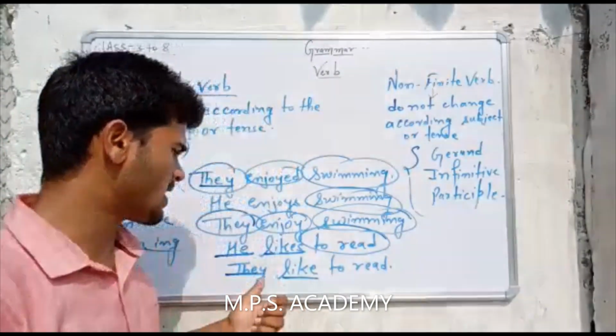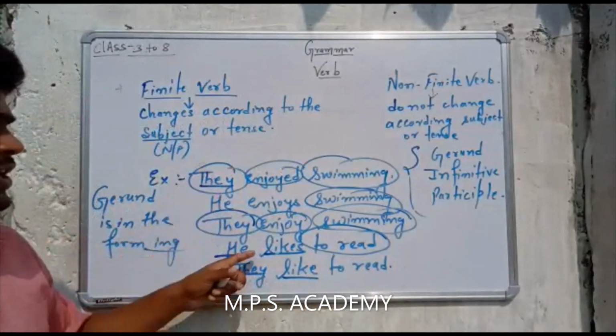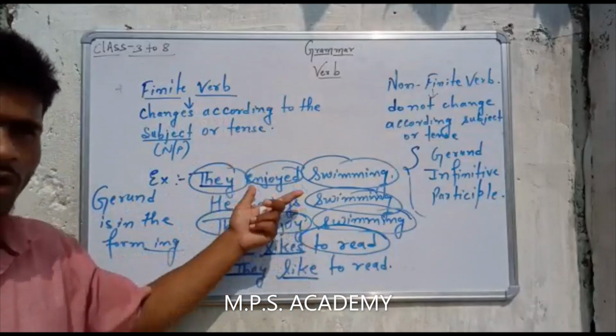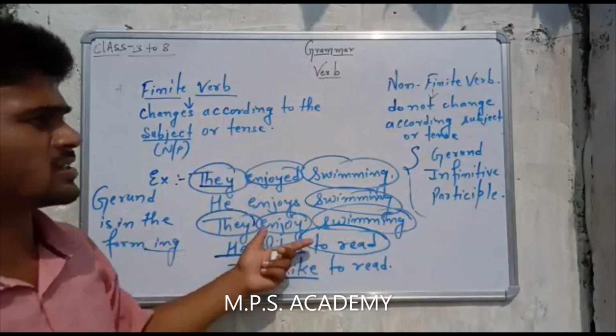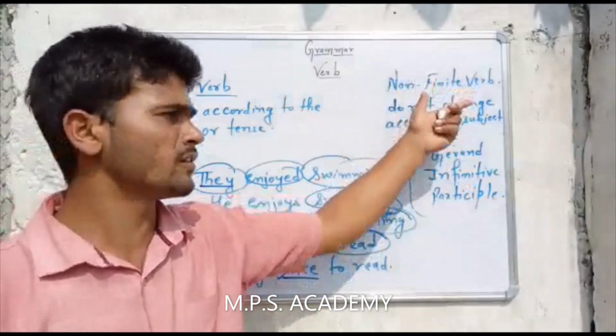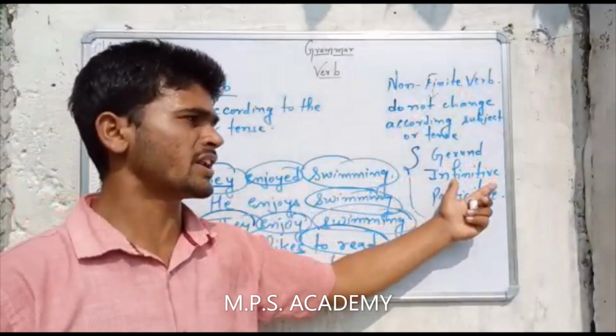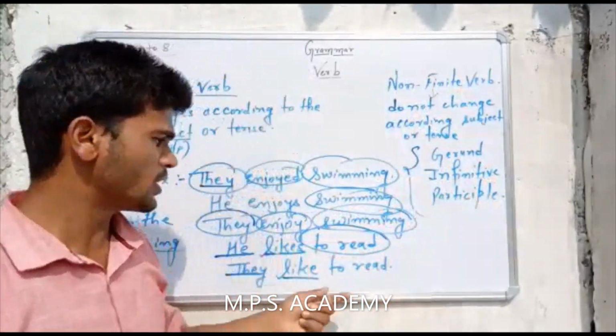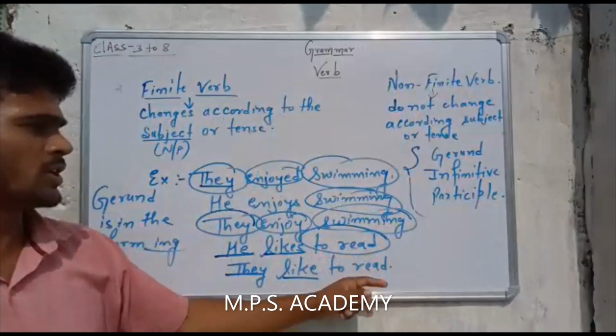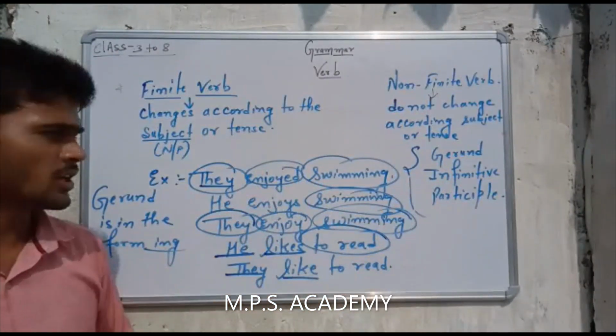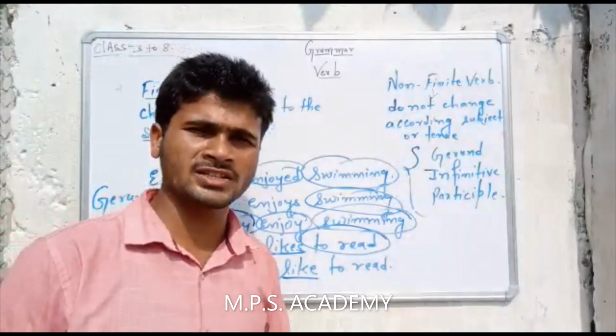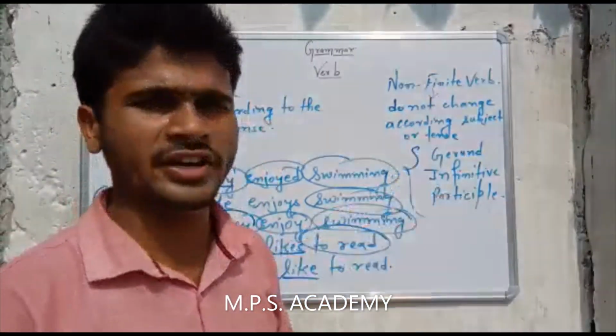So hope you have understood that if the subject or verb or a tense changes, it doesn't affect the non-finite verb, means it doesn't affect the gerund, infinitive and participle. See, to read, swimming. So that means if we change the subject and the tense, it doesn't change the gerund and infinitive.